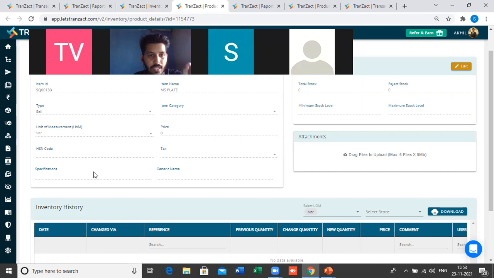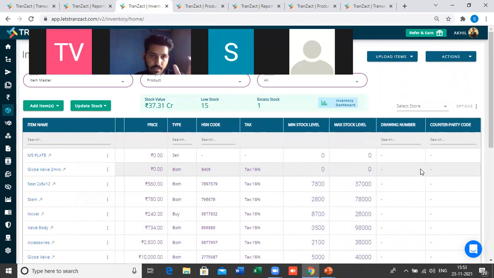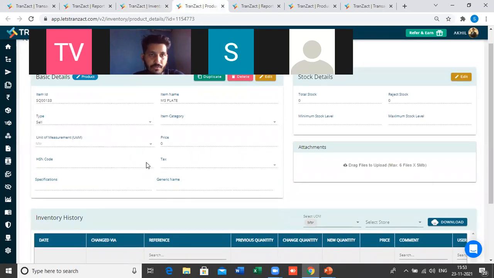But these will not get fetched on the item table, which is the fixed item table. You can add one more item ID, but it will come in the item details, and you can also fetch it in the documents.